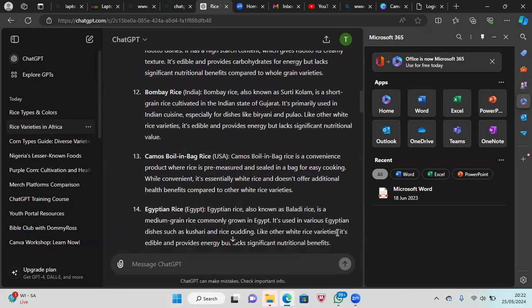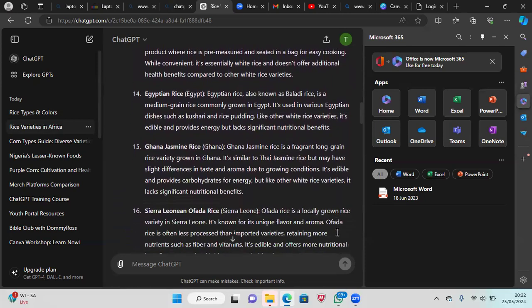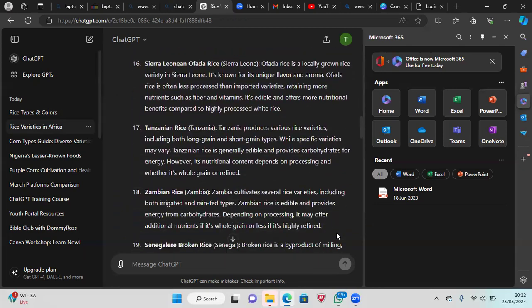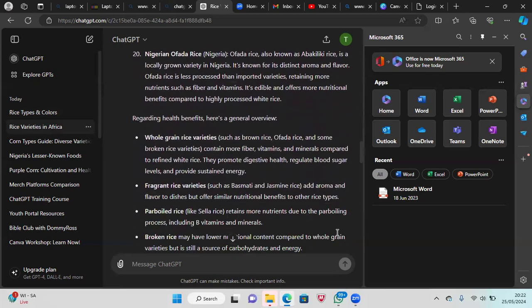So I put that in there, and it gave us a bit more: Camel's boiling bag rice in the USA, jasmine rice, Sierra Leone or Fada rice, Tanzania rice. So we want to write an article. This one is even very good. We can use any of it. We can just focus on rice generally and talk about rice in one part of the article.